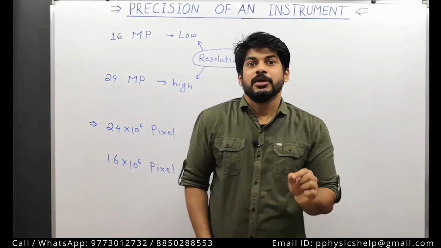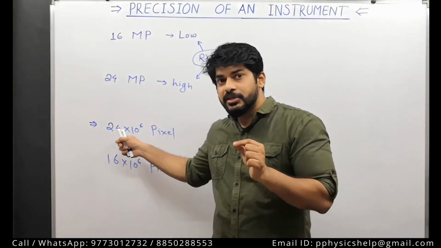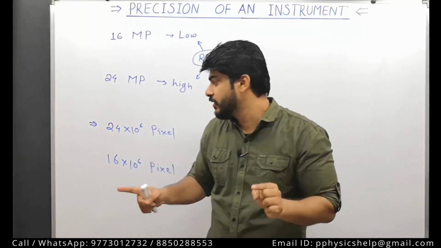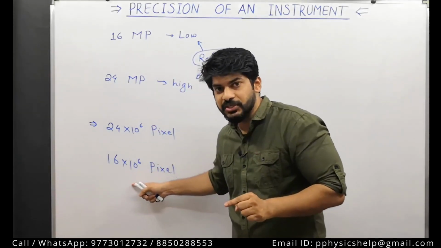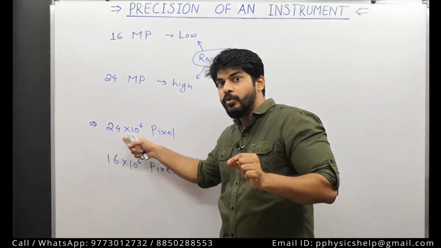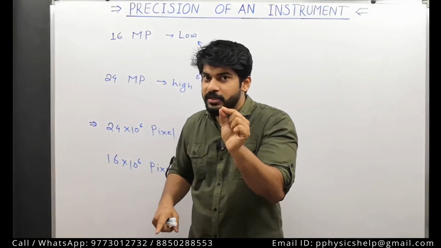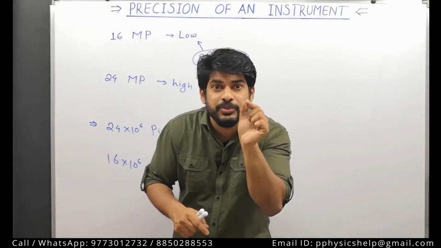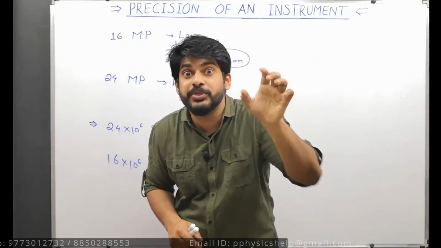This means that those pixels are definitely smaller, because we have the same object. In this other case the pixels are a little bit bigger. Since the pixels are smaller, this camera is able to capture even smaller objects.